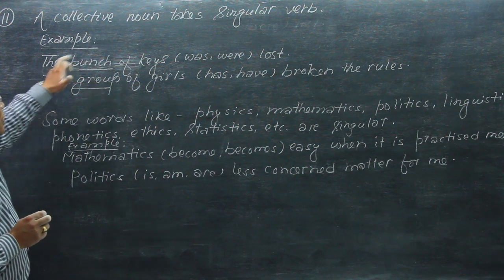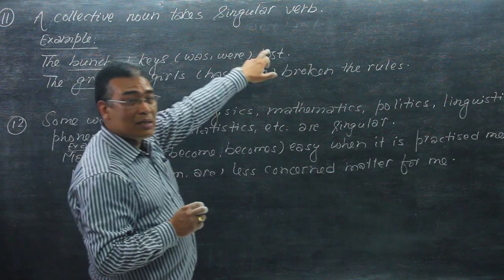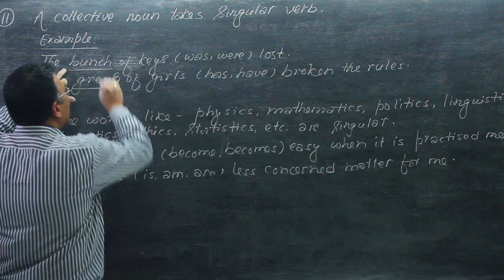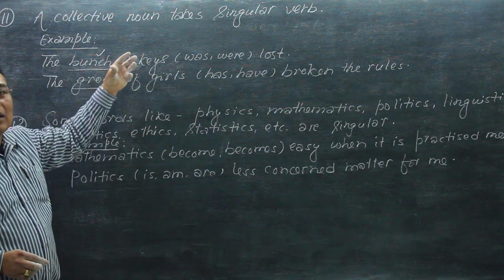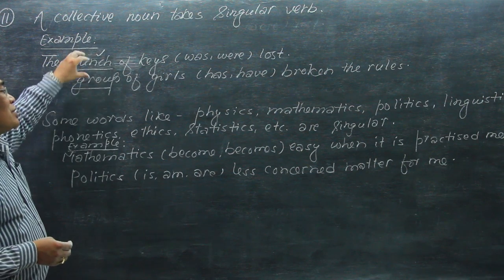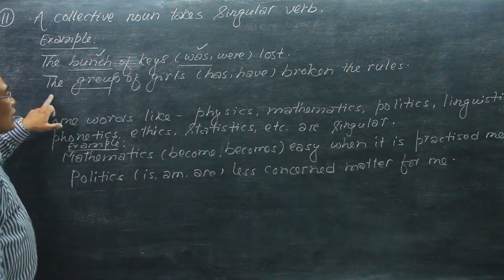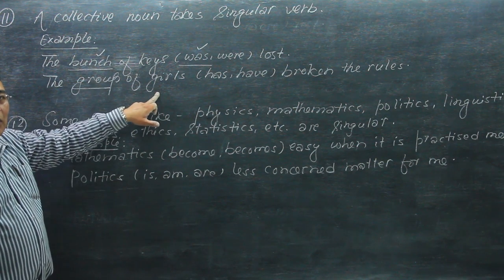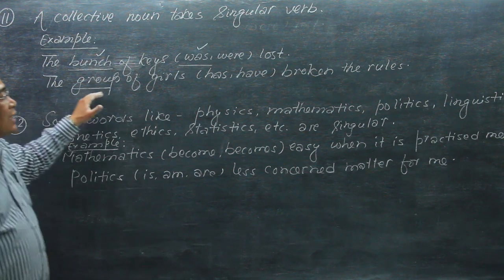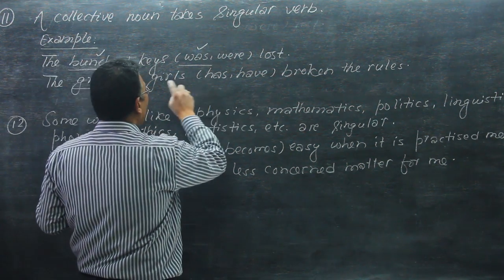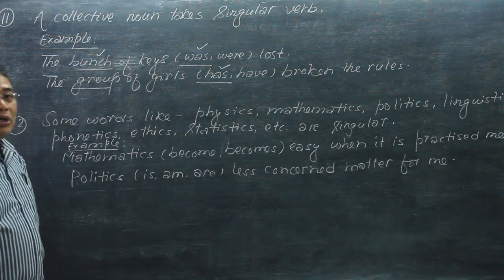So the bunch of keys was lost. This bunch is one bunch, a collective noun, a collection of keys, so the agreement is done with a singular verb, so 'was'. The group of girls has broken the rules. This is a collective noun, so a singular verb is used here.